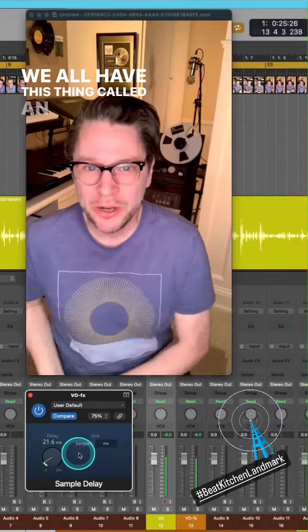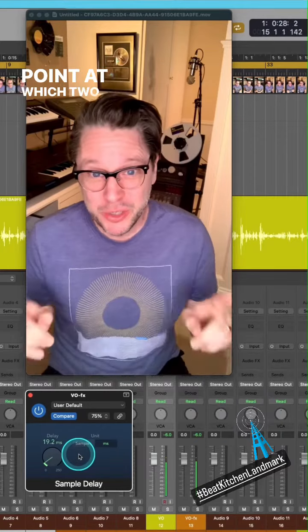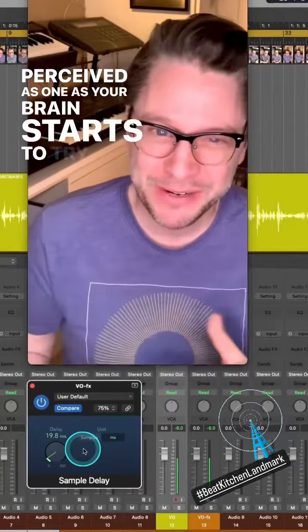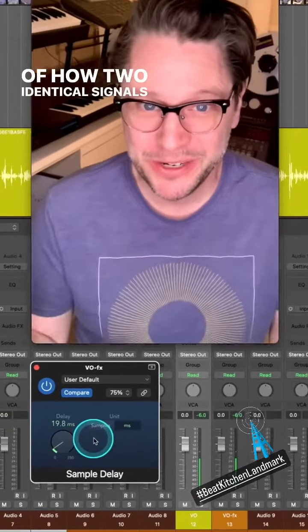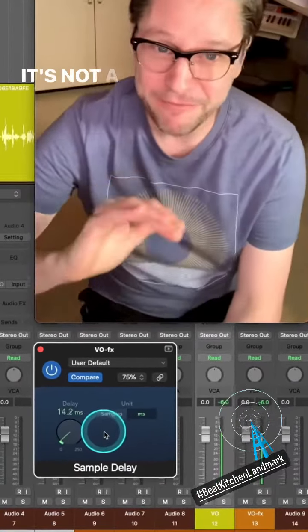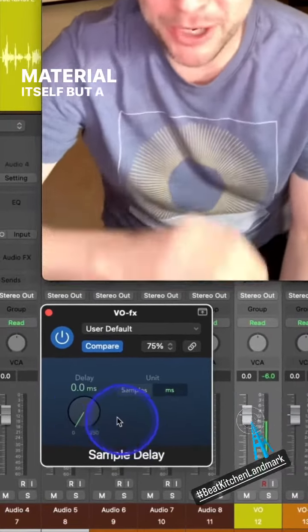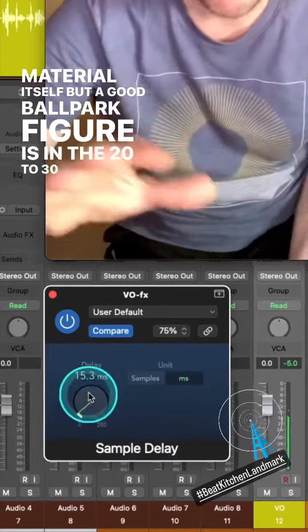We all have this thing called an echo threshold, which is the point at which two sounds which are exactly the same are perceived as one, as your brain starts to try and make sense of how two identical signals could possibly be so close together. It's not a fixed number, it varies from person to person, as well as with the program material itself, but a good ballpark figure is in the 20 to 30 millisecond range.